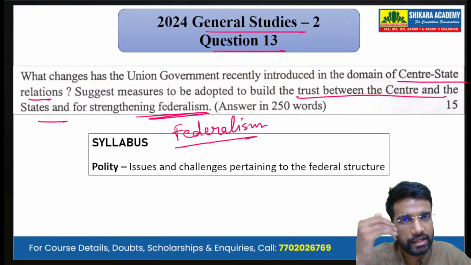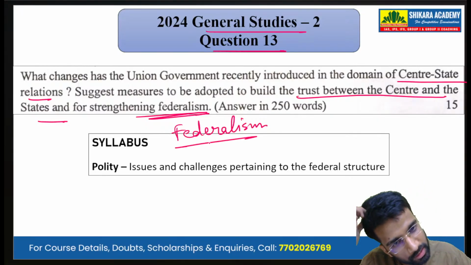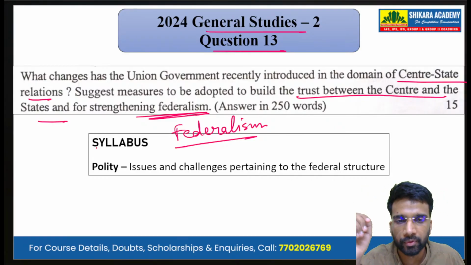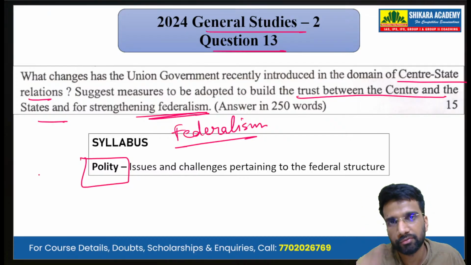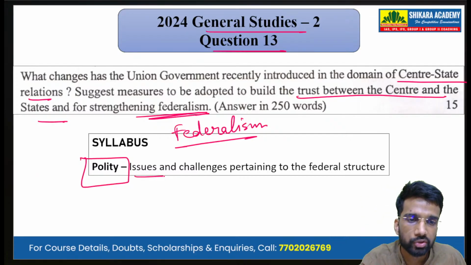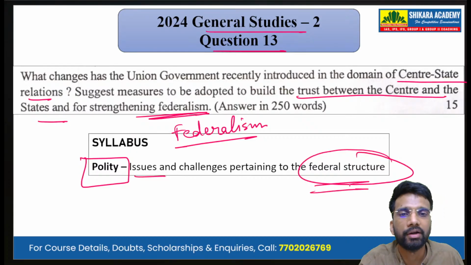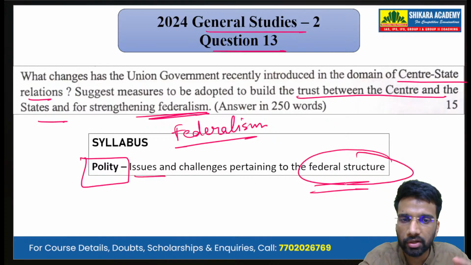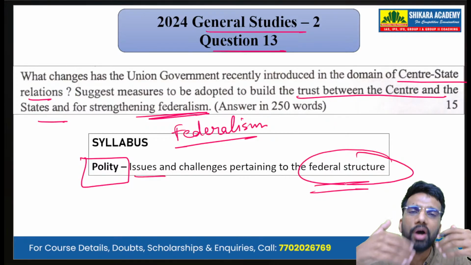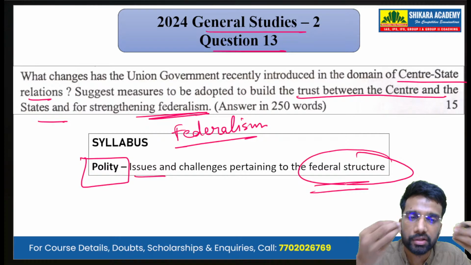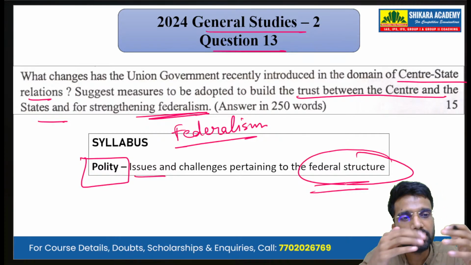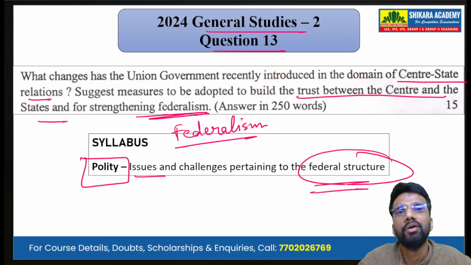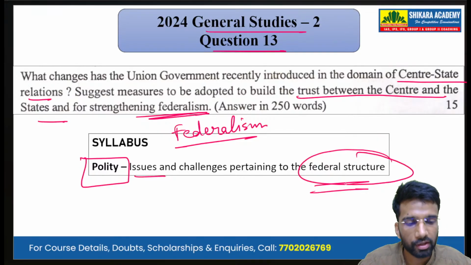A 15-mark question, a direct polity question that has to be answered in 250 words. So, it is a current affairs based polity question. Okay, mapping it with the syllabus, we see it has been asked from the subject of polity, issues and challenges pertaining to the federal structure. So we have to describe the changes that the union government has recently introduced, as well as give our own suggestions, the measures, so that the trust between the center and state enhances, and this trust ultimately strengthens the federal structure or federalism in the country.